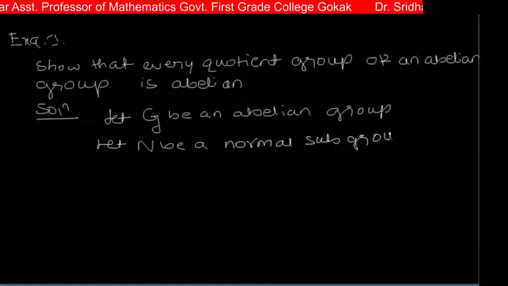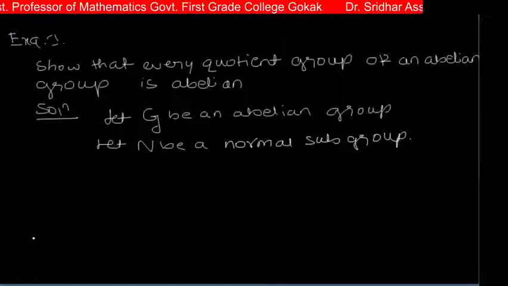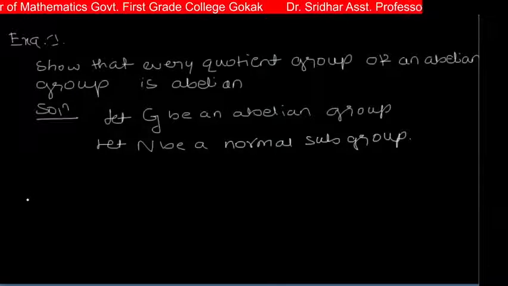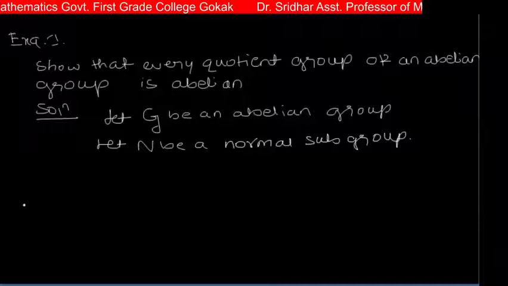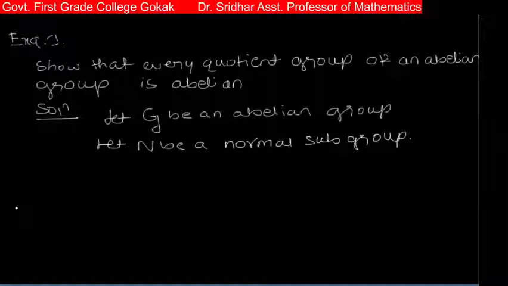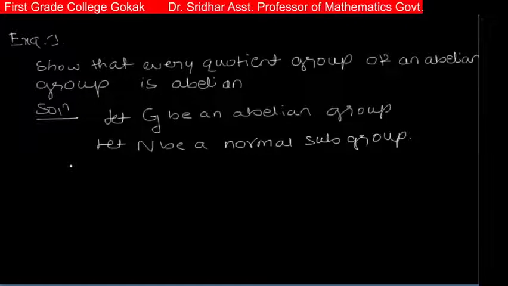Now consider the elements of G by N. G by N is a quotient group.